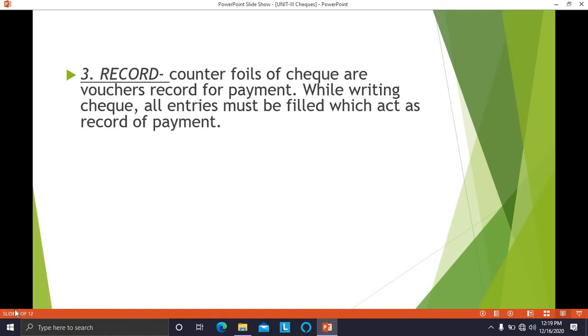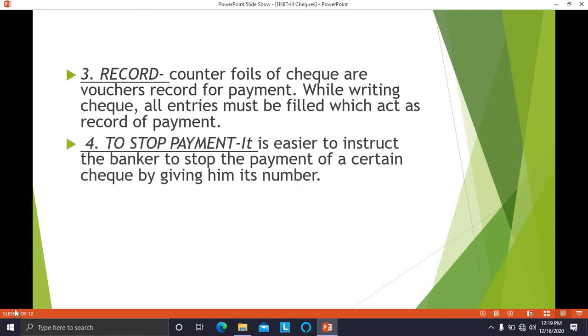Record means the counterfoils of checks are vouchers, a record for payment. While writing a check, all entries must be filled, which act as a record of payment. After writing the check, immediately we make an entry in those counterfoils. So it becomes a record. Afterwards, if we want to refer to it, we can refer to it immediately.